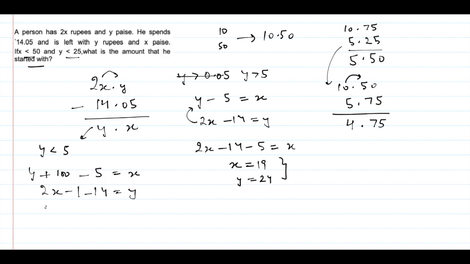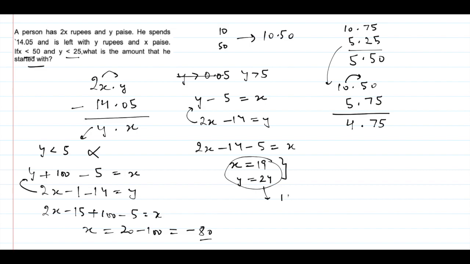So if I substitute again, 2x minus 15 plus 100 minus 5 equals x. So 2x minus x is x, and this will be 20 minus 100, which is minus 80. But this can't be true. x is rupees. How can it be negative? So this condition is ruled out. So the only possibility is y greater than 5, and the solution will be 19 rupees 24 paise, or 19.24. Okay, I hope you got it.